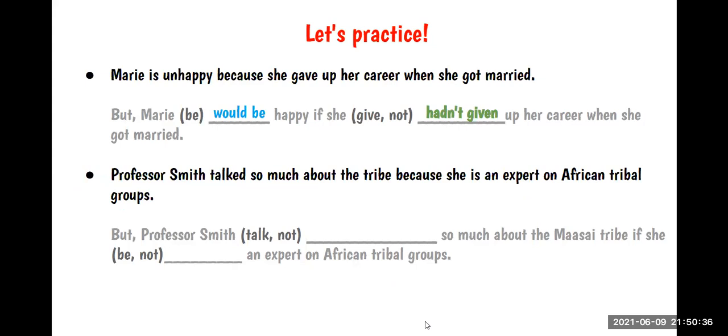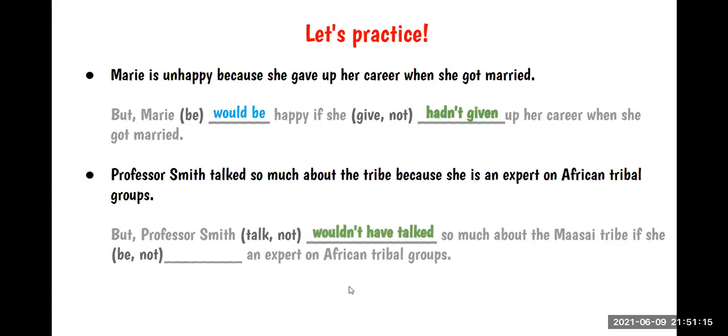Recuerden que no podemos utilizar el past perfect en esta oración porque es el resultado. Solo podemos utilizar el past perfect en la parte de if y el past simple también en la parte de if. Okay? So, what can we say here? Solo tenemos dos opciones aquí para escribir. Again, please. Wouldn't have talked.